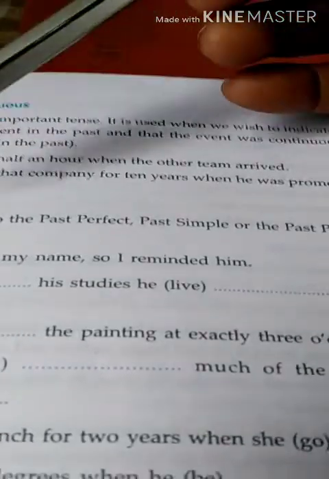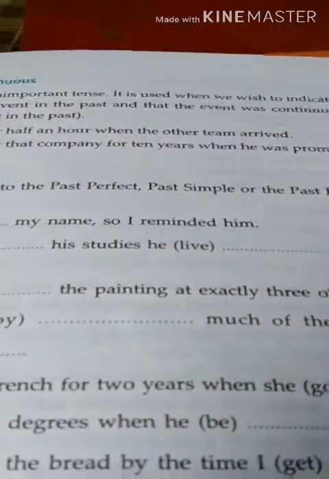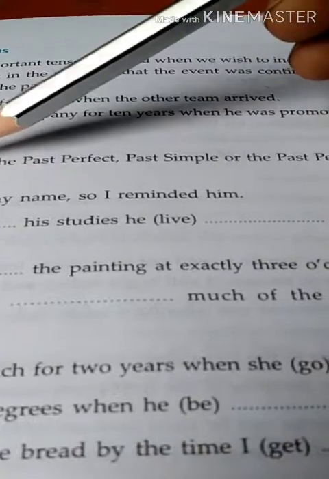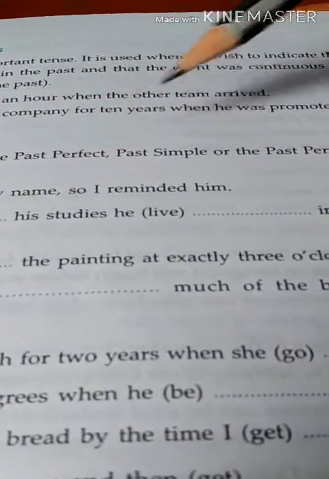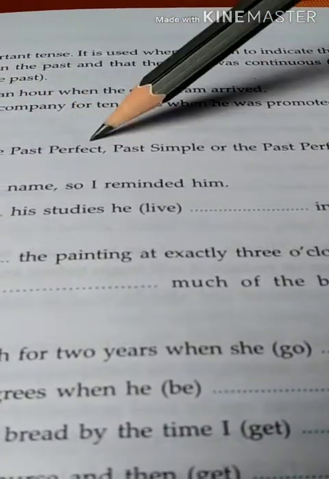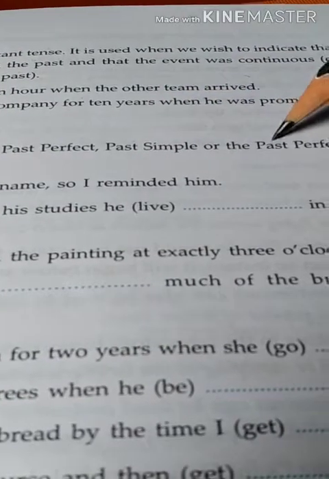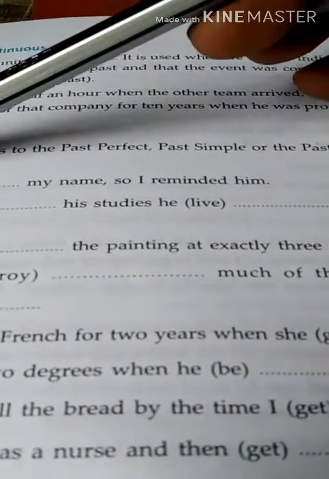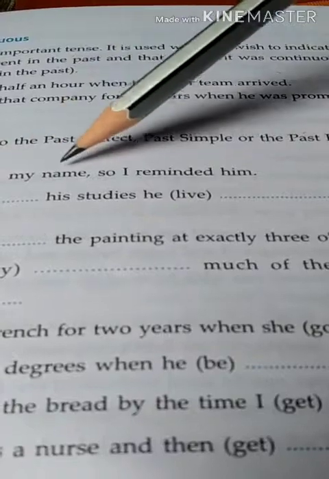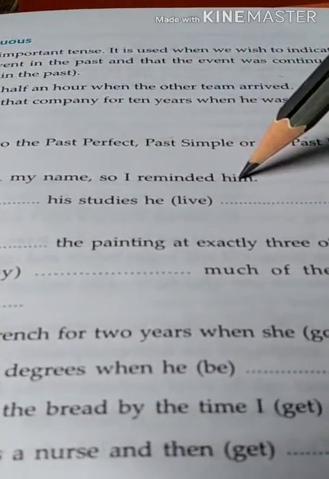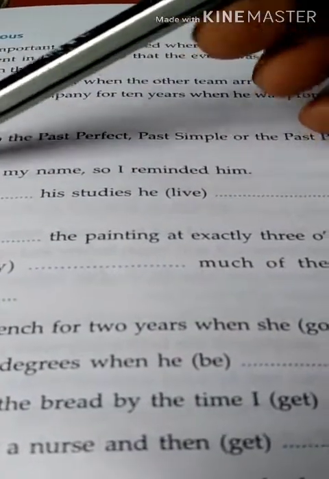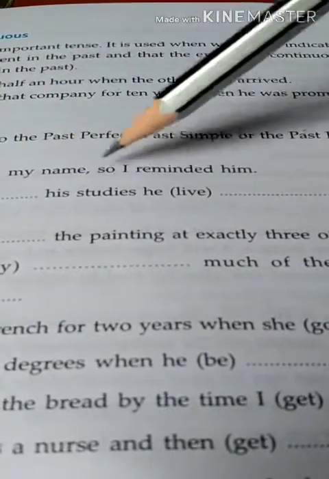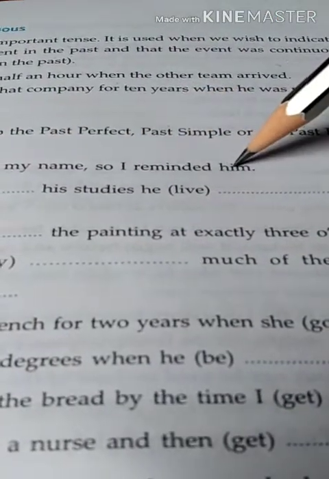See here, the assignment, it will become more clear to you. Change the verbs in the brackets to the past tense: past perfect, simple past, past perfect continuous tense. He dash my name, so I reminded him. What will it be? He had forgotten my name, so I reminded him.